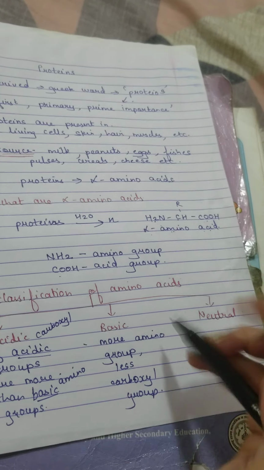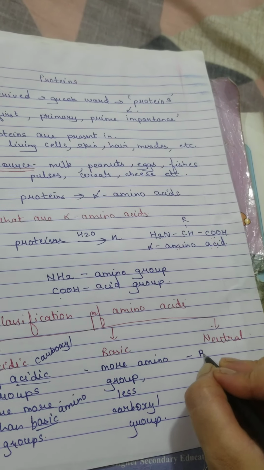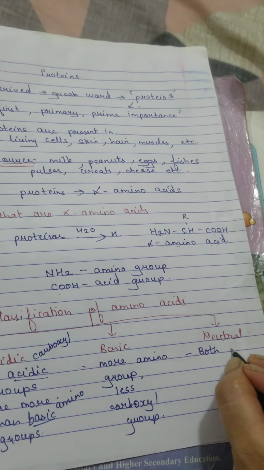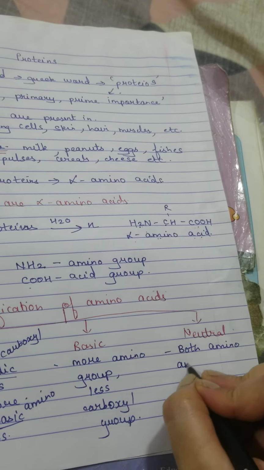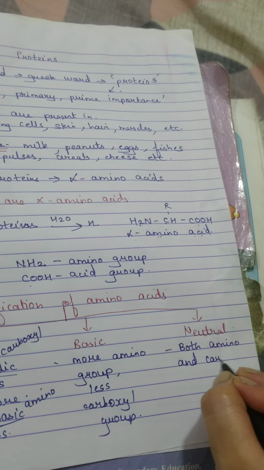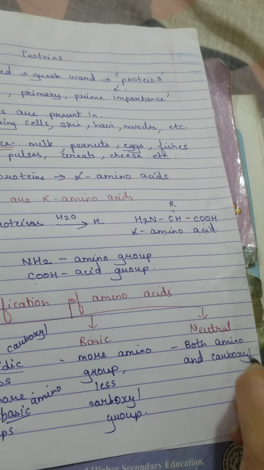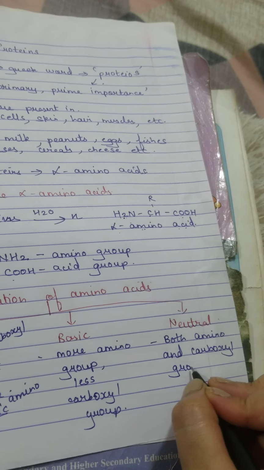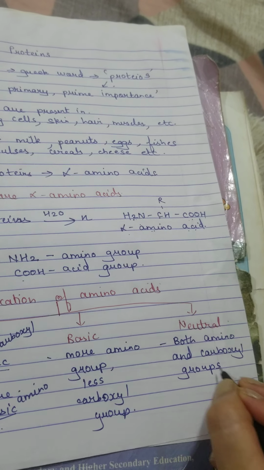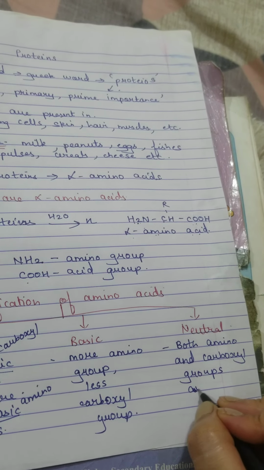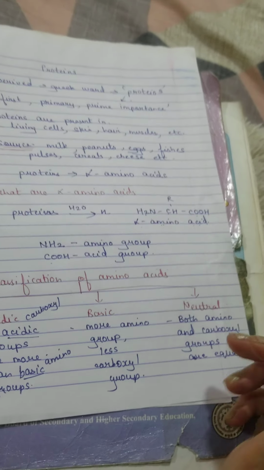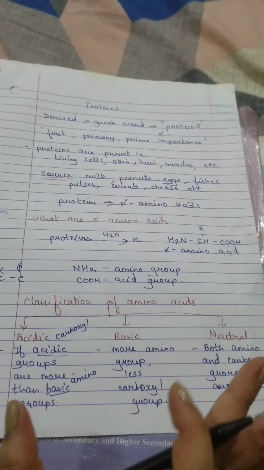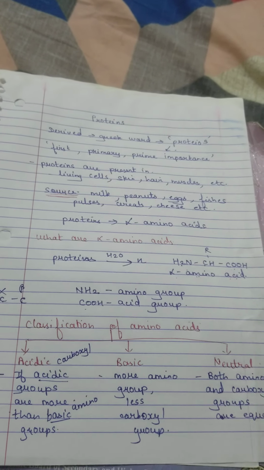And it is going to be neutral when both amino and carboxyl groups are equal. So this is one definition that is given in the previous textbook.